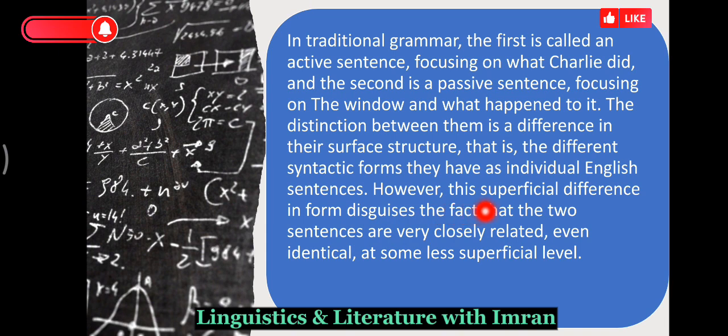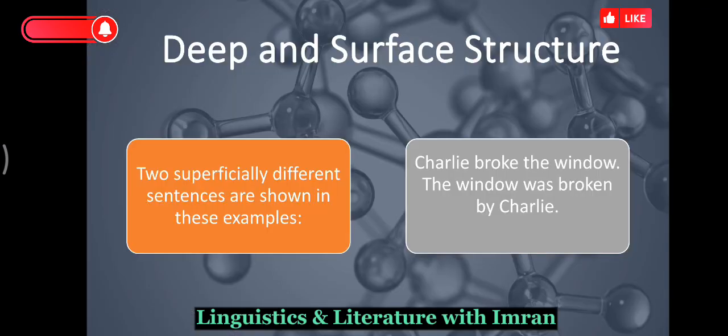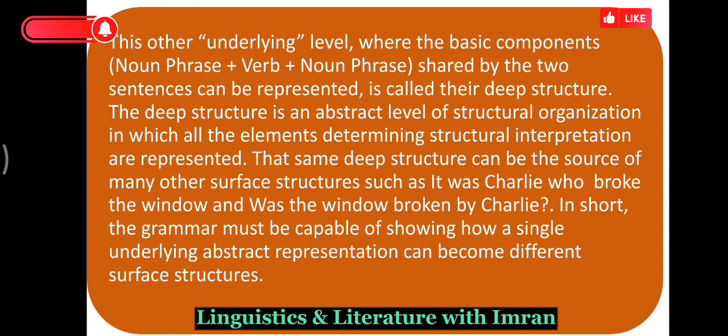However, the superficial differences in form disguise the fact that the two sentences are very closely related, even identical at some less superficial level, and that level is called deep structure, because these two sentences give the same or nearly the same idea. This underlying level, where the basic components, noun phrase plus verb plus noun phrase, shared by the two sentences can be represented, is called the deep structure.